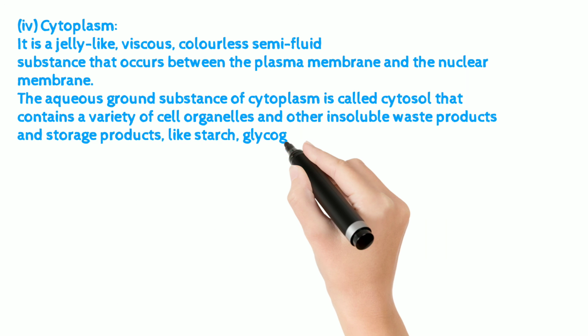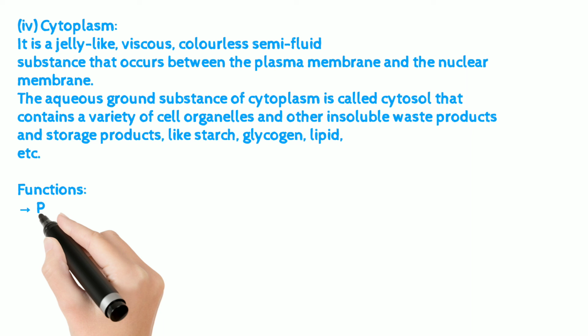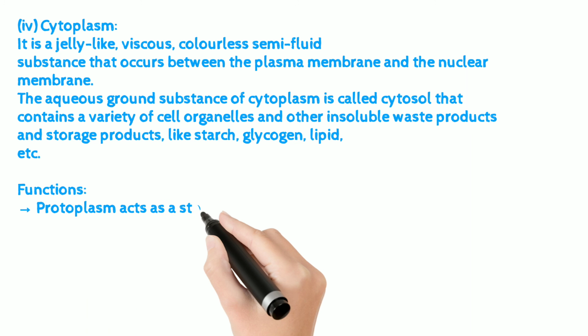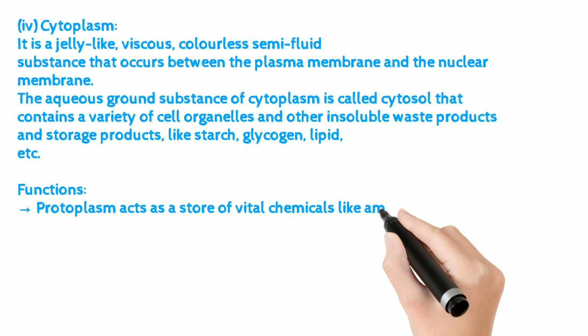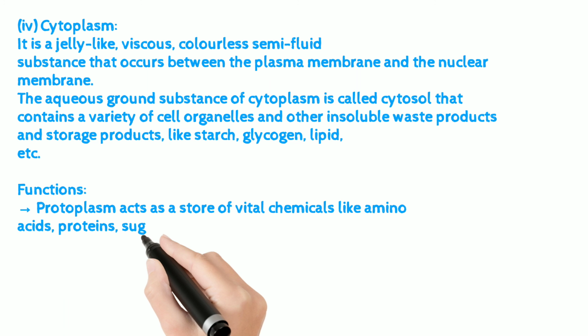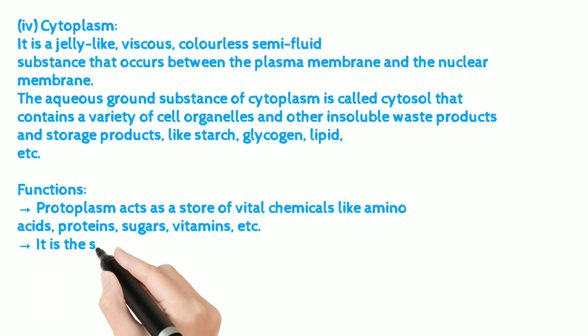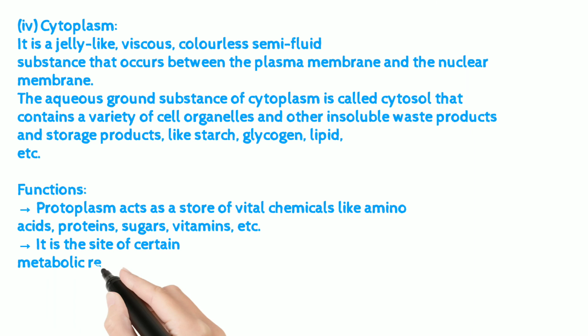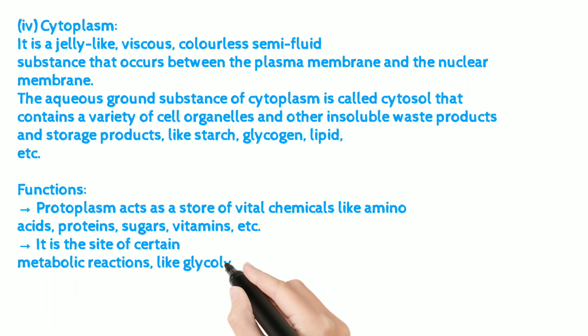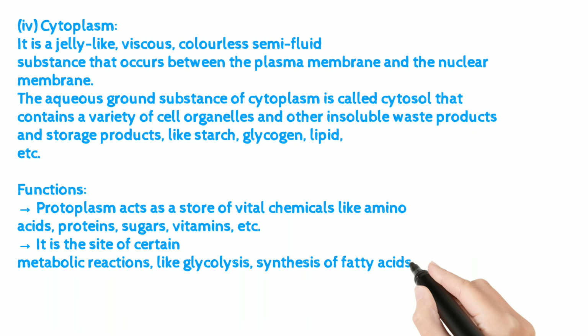Functions. Protoplasm acts as a store of vital chemicals like amino acids, proteins, sugars, vitamins, etc. It is the site of certain metabolic reactions, like glycolysis, synthesis of fatty acids, nucleotides, etc.